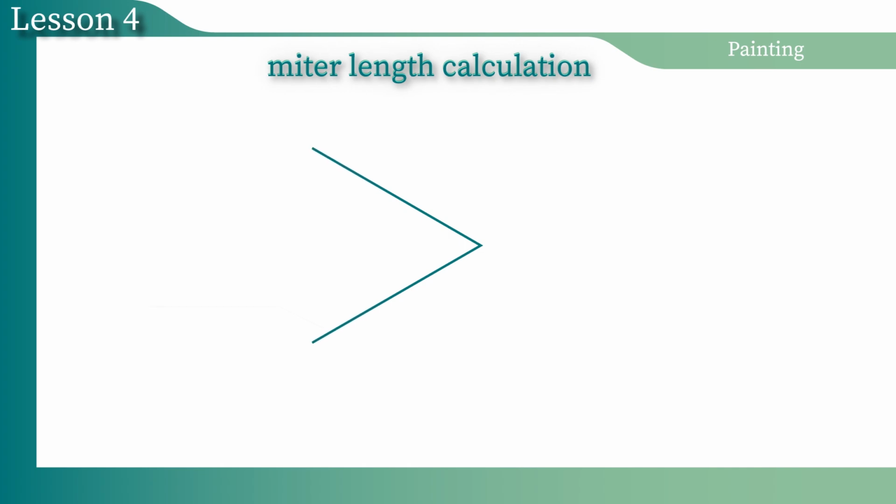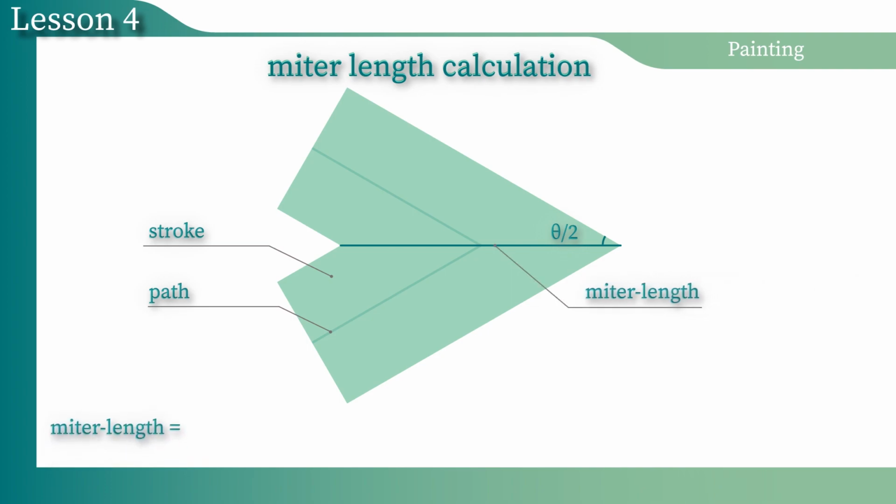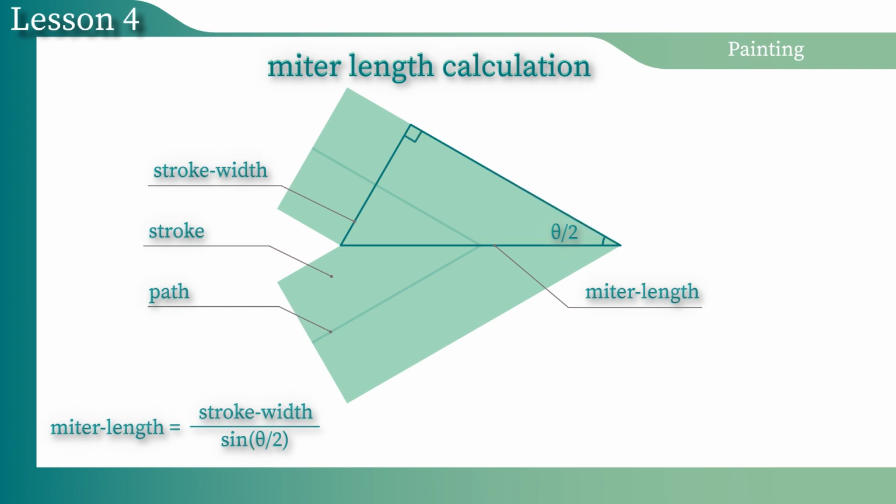We can use the knowledge of trigonometry that we have got in this lesson. The length of the miter is the distance from the inner edge to the outer edge of the joint of the segments. The following formula is used to calculate the length of the miter. The length of the miter is the stroke width divided by the sin of the theta angle divided by 2. Let's take a closer look at this formula.